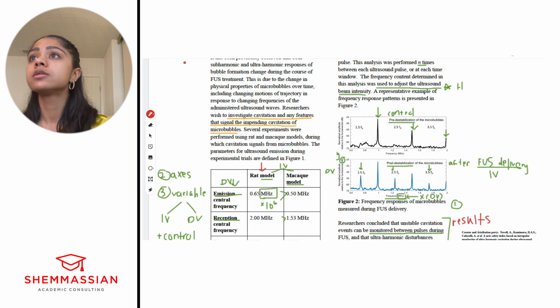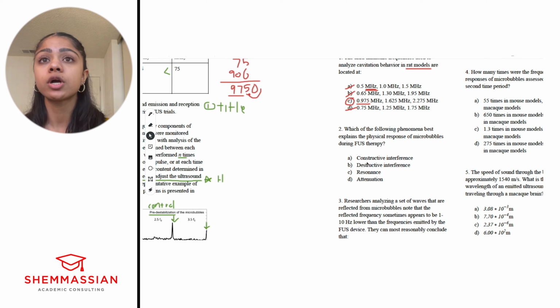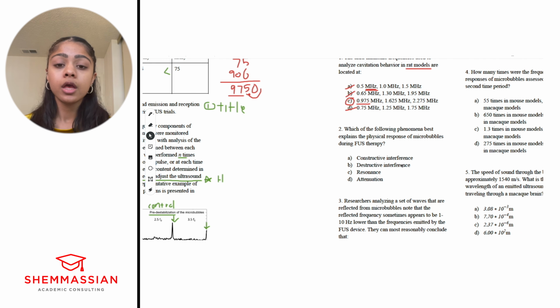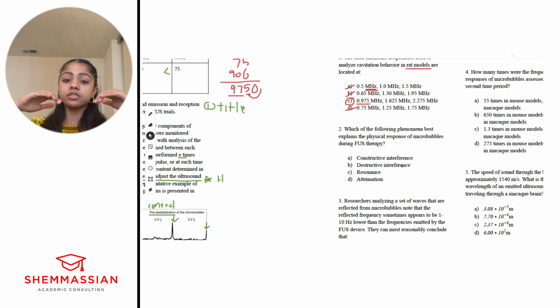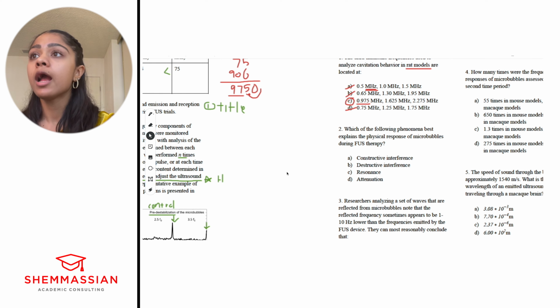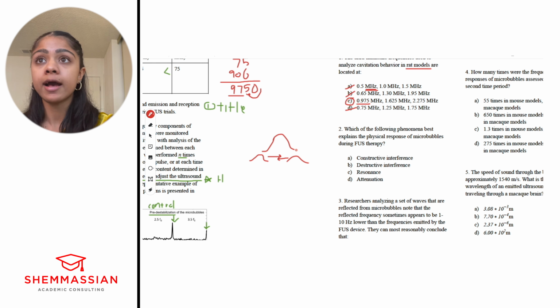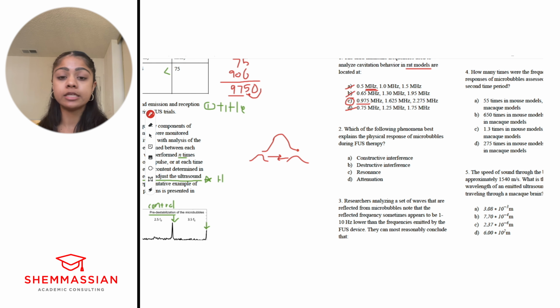So, constructive interference, what is that? Constructive interference is basically the interaction between two waves that are moving in opposite directions, right? So you can think of it as basically if one wave is traveling this way, the other is traveling the opposite way. When they come together, constructive means they create a wave that has a higher amplitude than each of the individual waves, right?